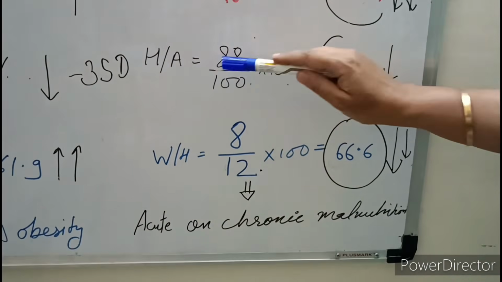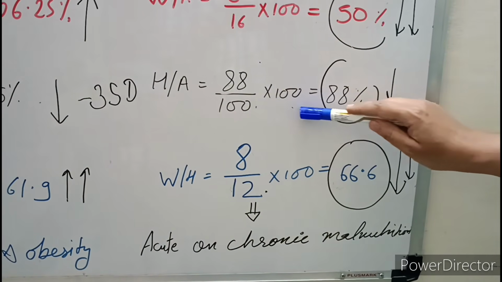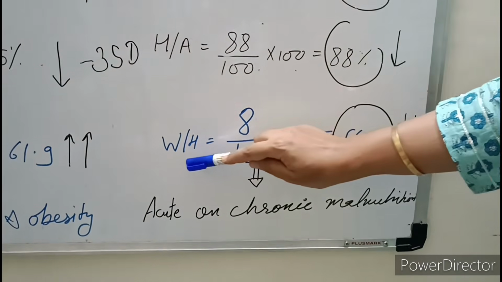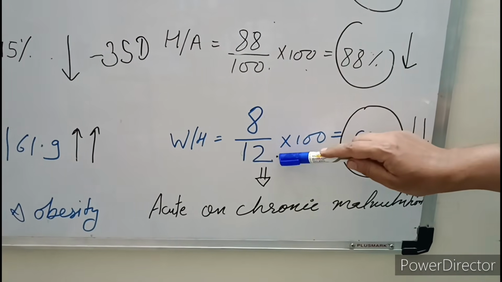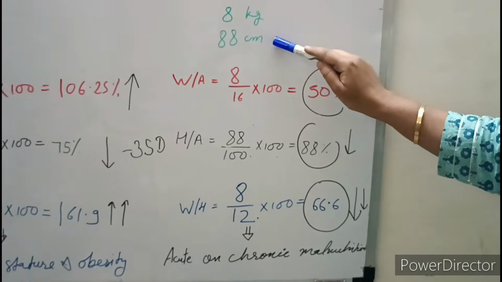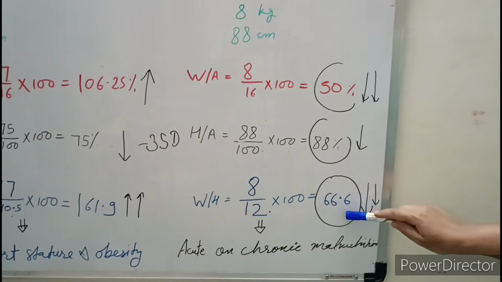Now height for age, 88, patient height divided by expected 100 into 100, 88%. It is also decreased. Now weight for height, 8 upon 12. This is the expected weight at 2 years age, because this height is of 2 years age, into 100, 66.6%.